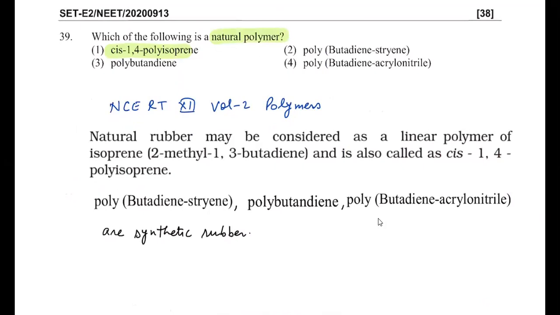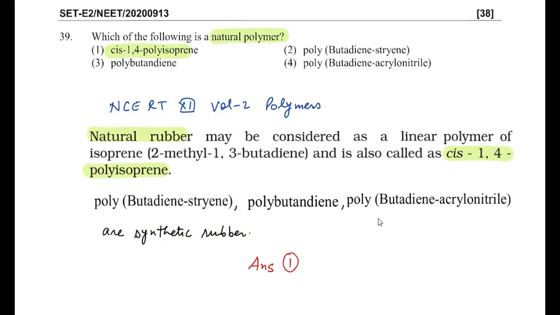Natural rubber may be considered as a linear polymer of isoprene, which is 2-methyl-1,3-butadiene. It is also called cis-1,4 polyisoprene. This is natural rubber, so this is a natural polymer. Others are polybutadiene styrene, polybutadiene, and polybutadiene acrylonitrile. These are all examples of synthetic rubbers. So a natural polymer is asked. That's why we write answer 1. The natural polymer is natural rubber here. And for reference, you can see the statement from the NCERT book,